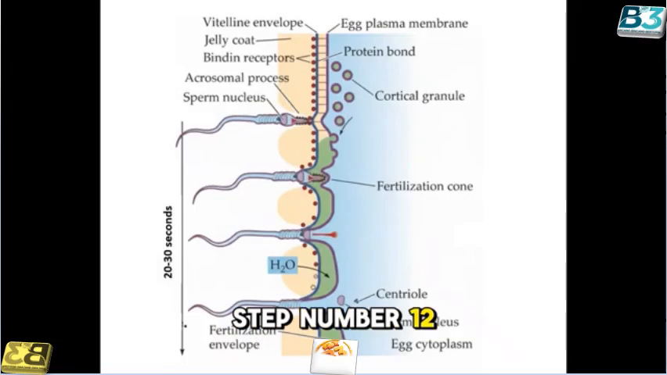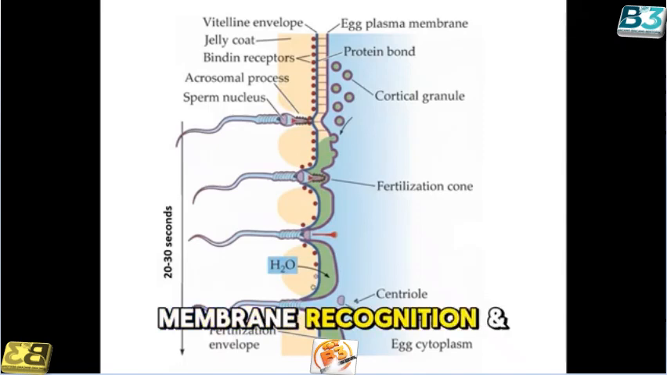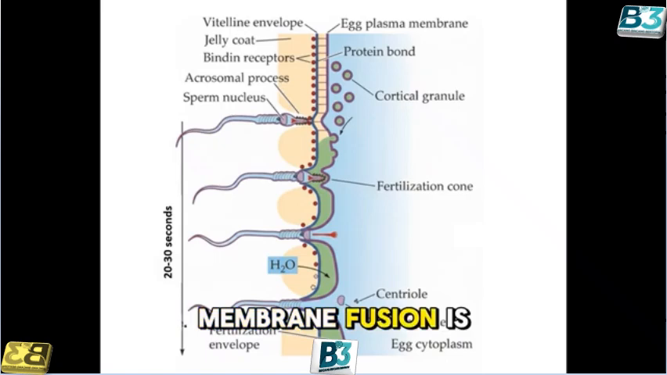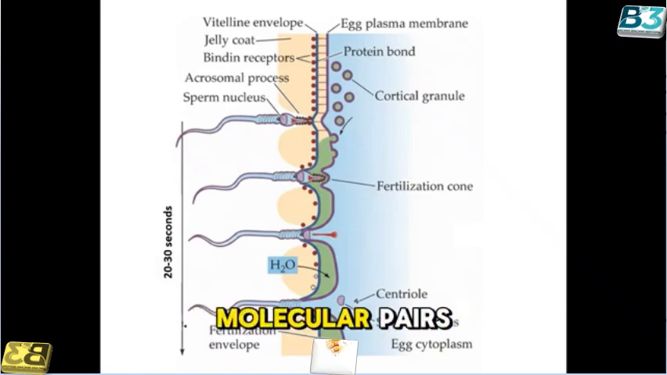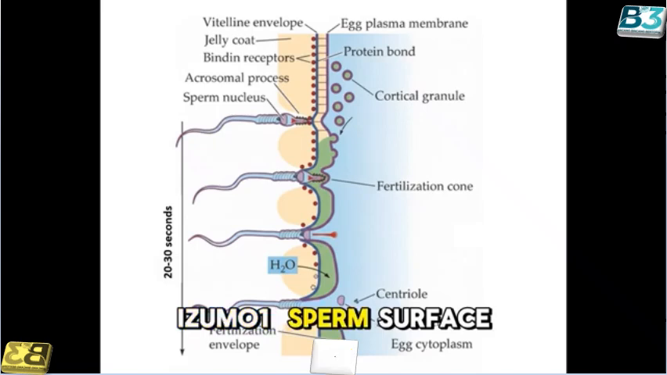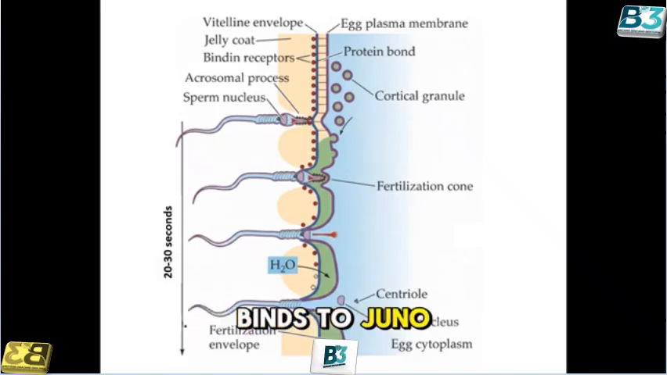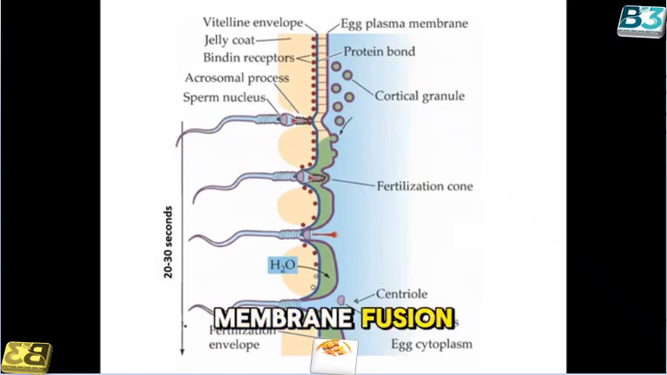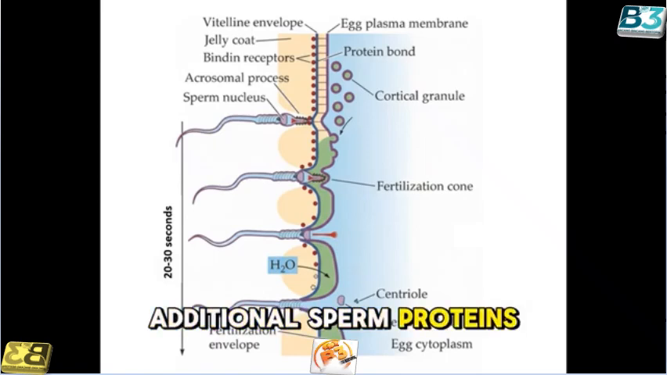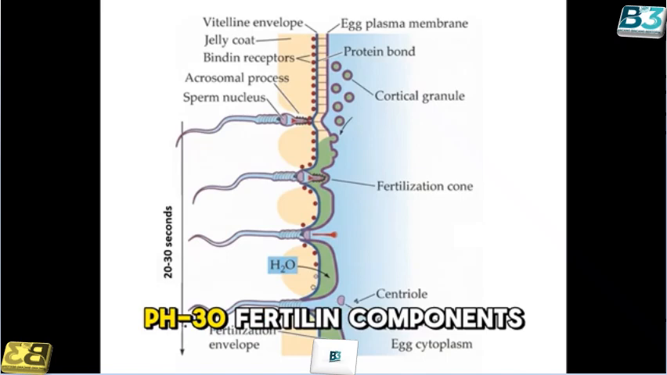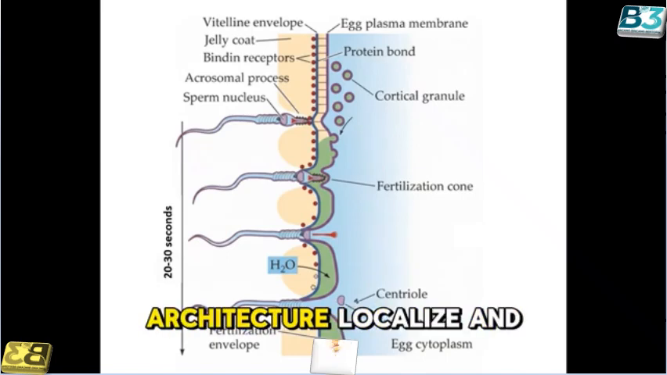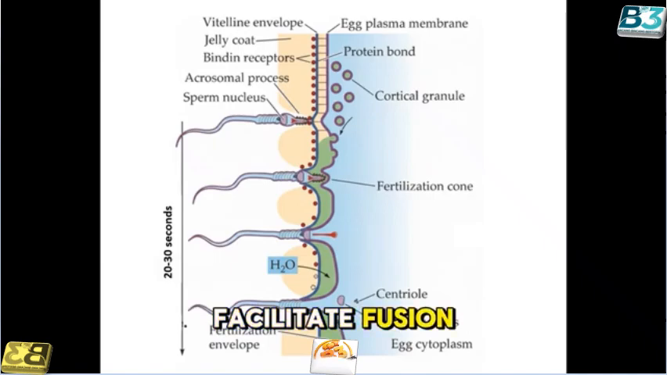Step number 12. Sperm-oocyte membrane recognition and fusion, oolemma fusion. Membrane fusion is mediated by specific molecular pairs. In mammals, Izumo1, on the sperm surface, binds to Juno, the oocyte receptor. This is essential for membrane fusion. Additional sperm proteins, for example, ADAM fertilin components, and oocyte microvillar architecture localize and facilitate fusion.